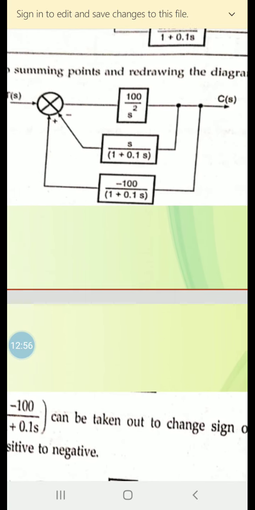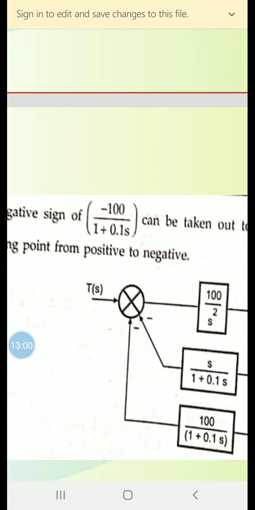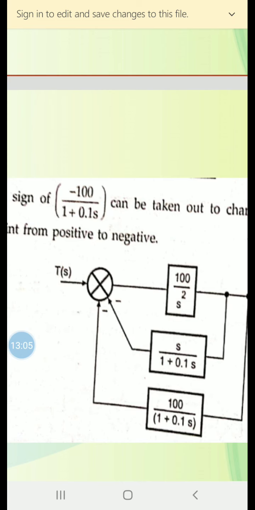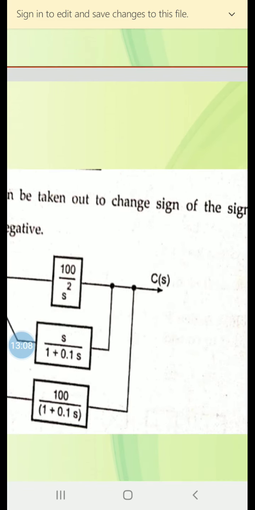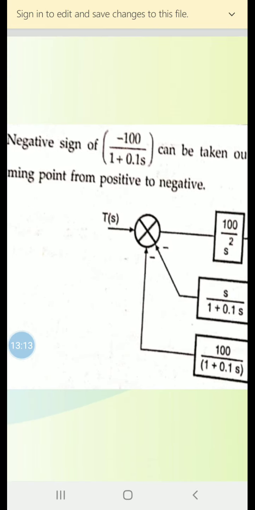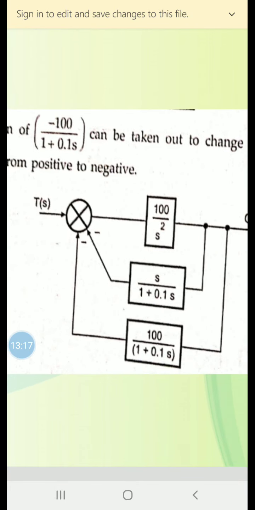So redrawing this diagram, the negative sign of minus 100 by 1 plus 0.1s can be taken out to change the sign of the signal at the summing point from positive to negative. So T of s, 100 by s square, which is s divided by 1 plus 0.1s, and 100 divided by 1 plus 0.1s.